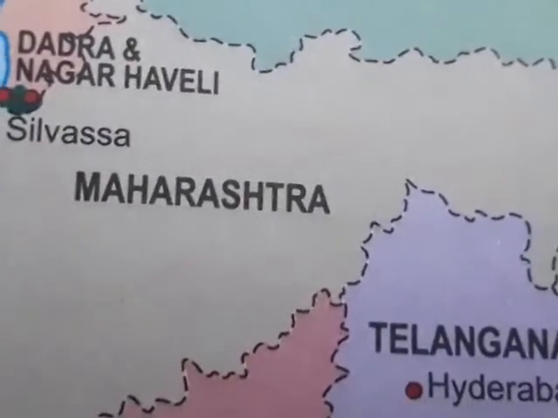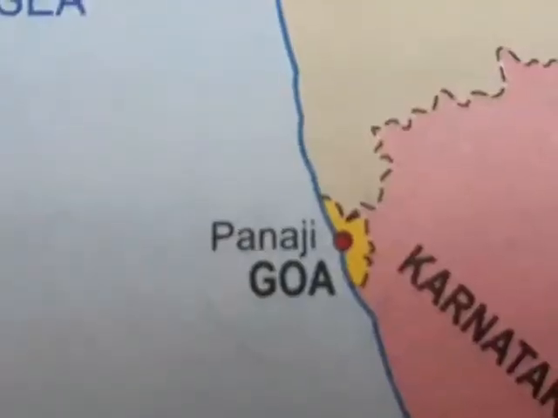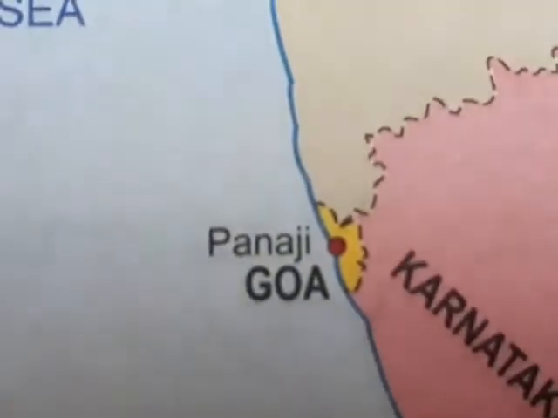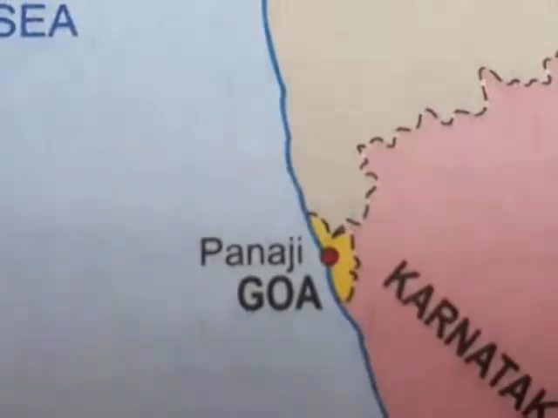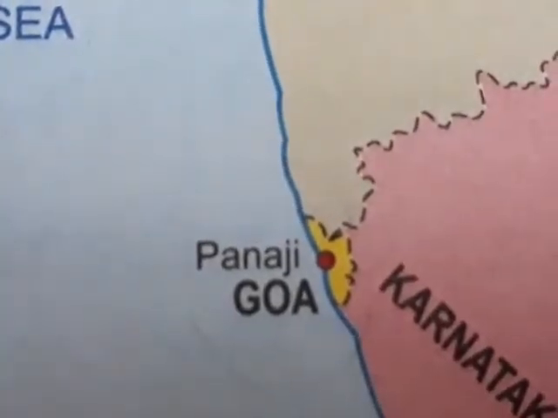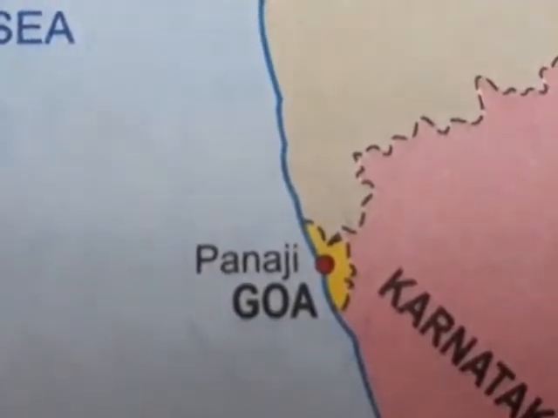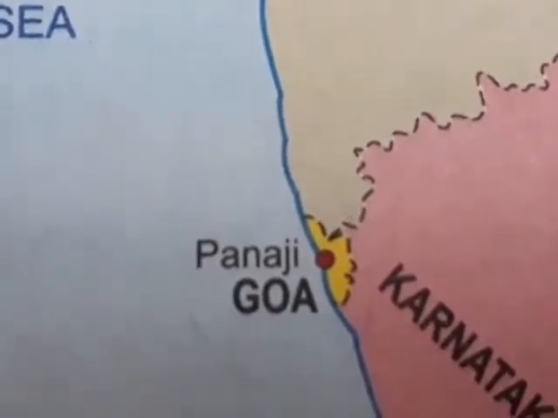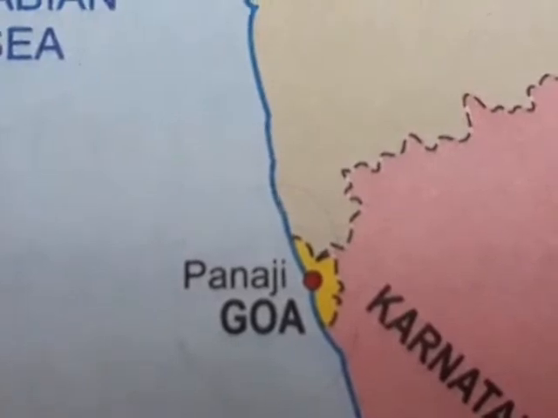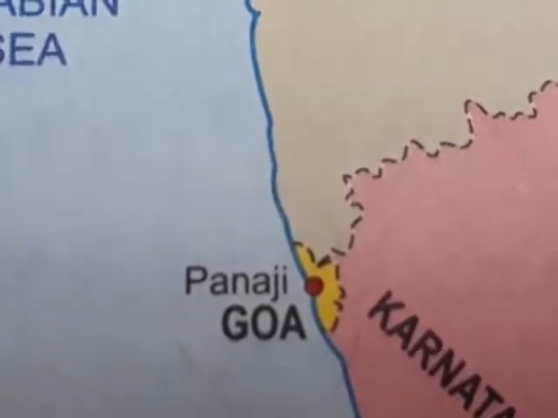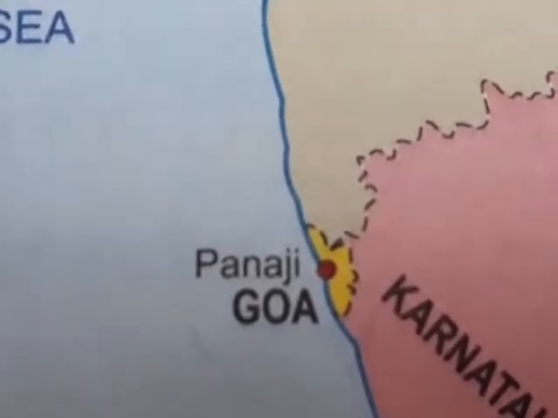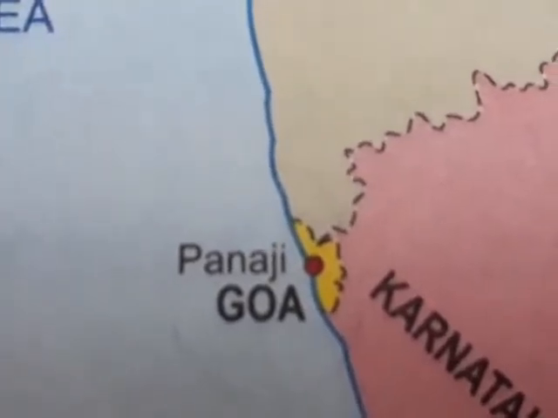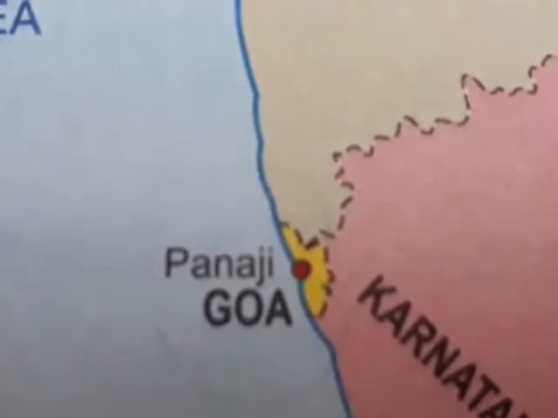Next we will go to Goa. Goa is the smallest state in India. Which is the smallest state in India? It is Goa, and the capital of Goa is Panaji. It is very popular for tourists because of the scenic beaches. There are many beaches in Goa, and one of the oldest churches here is very famous, that is Basilica of Bom Jesus. It is located in Goa.